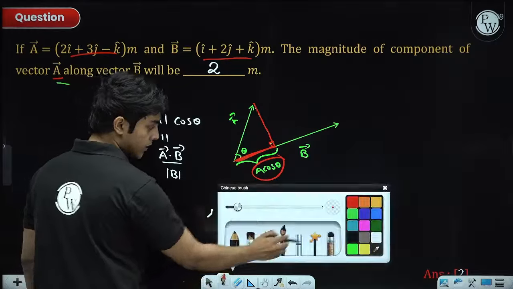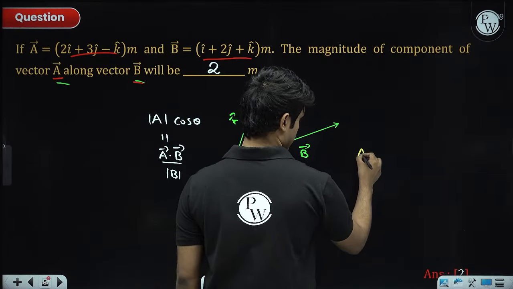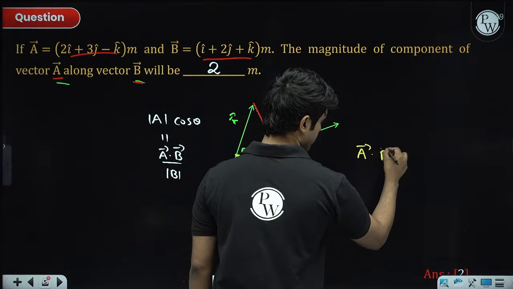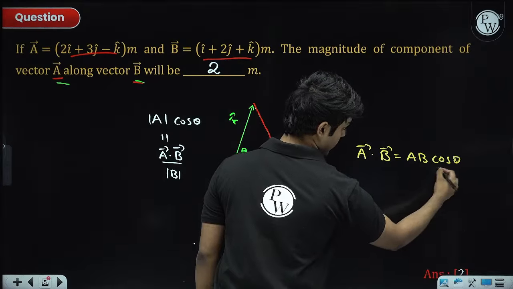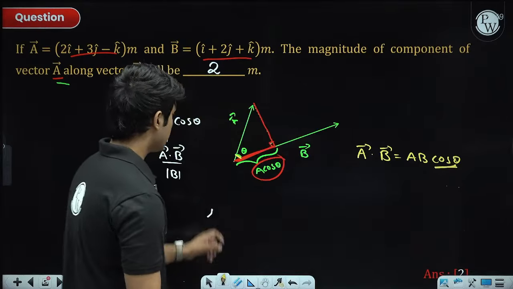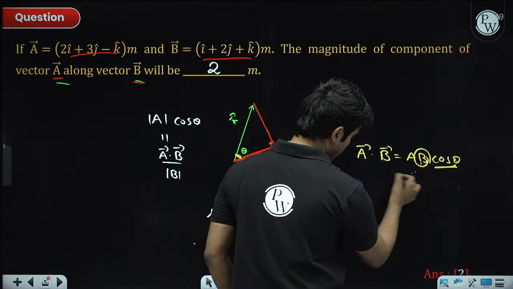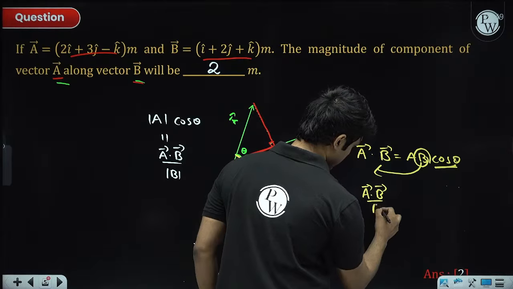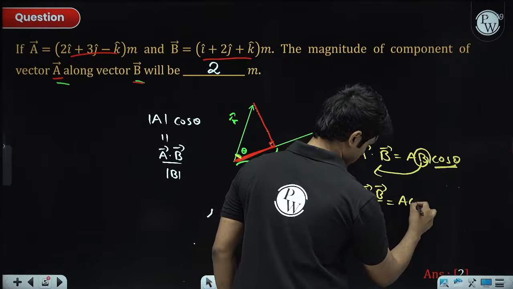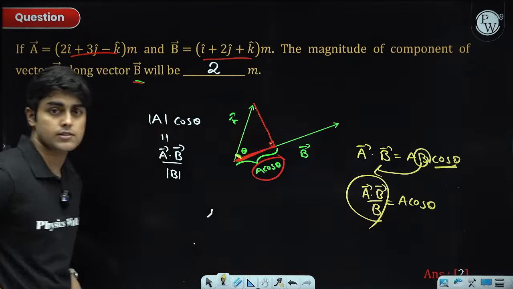Cos theta is related to the angle between two vectors, right? So we use the dot product to find cos theta. A dot B is mod A mod B cos theta. Using this we get cos theta, but we want A cos theta. So instead, we took this B and brought it here. That will be A vector dot B vector divided by B, and this is actually A cos theta. If you do this, you will get A cos theta, which is the answer.